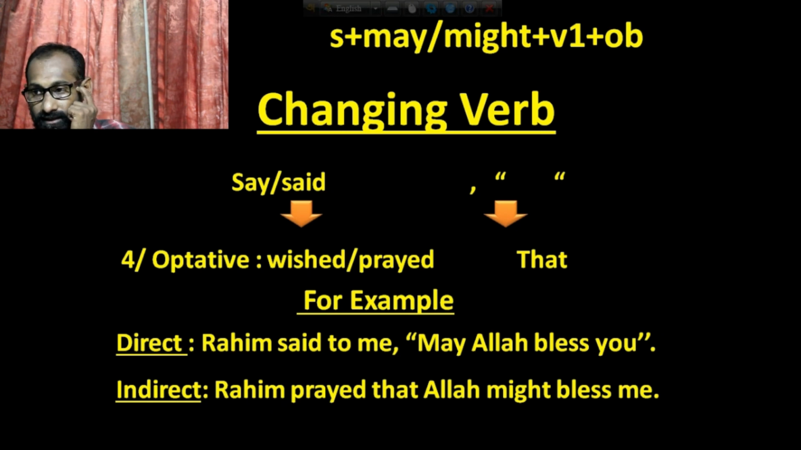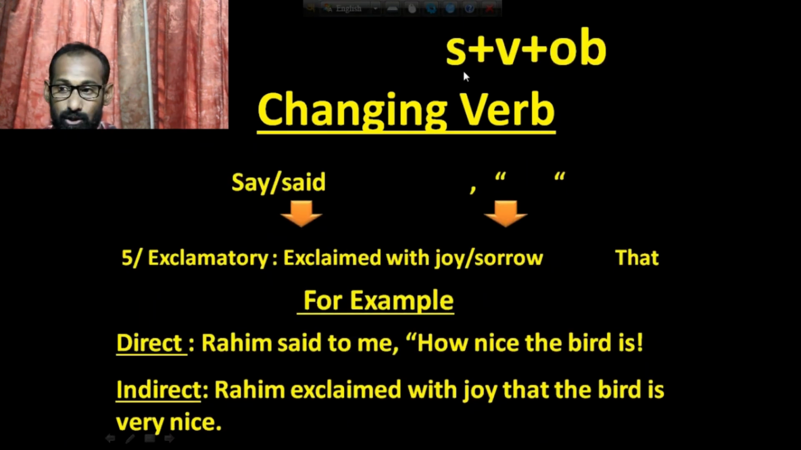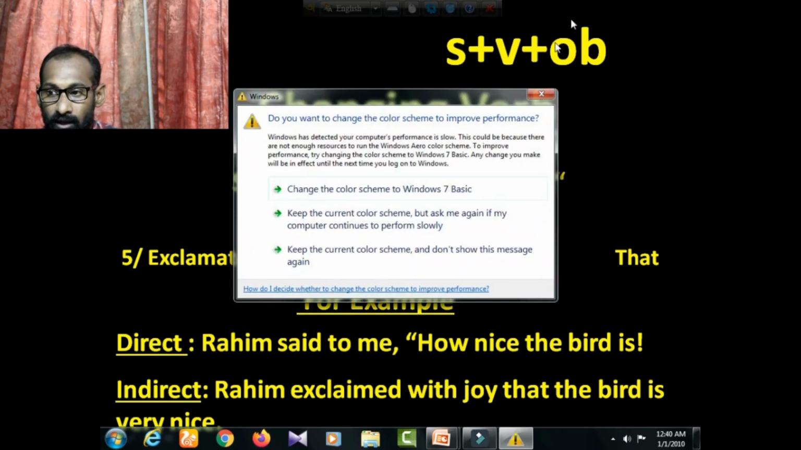Now the last sentence is the exclamatory sentence. For an exclamatory sentence, you have to use exclaimed with joy for very happy news, and you can use exclaimed with sorrow for sad news, and that instead of inverted comma. The next structure will be subject plus verb plus object. It may be present tense, it may be past tense. Whatever. Look at the example.